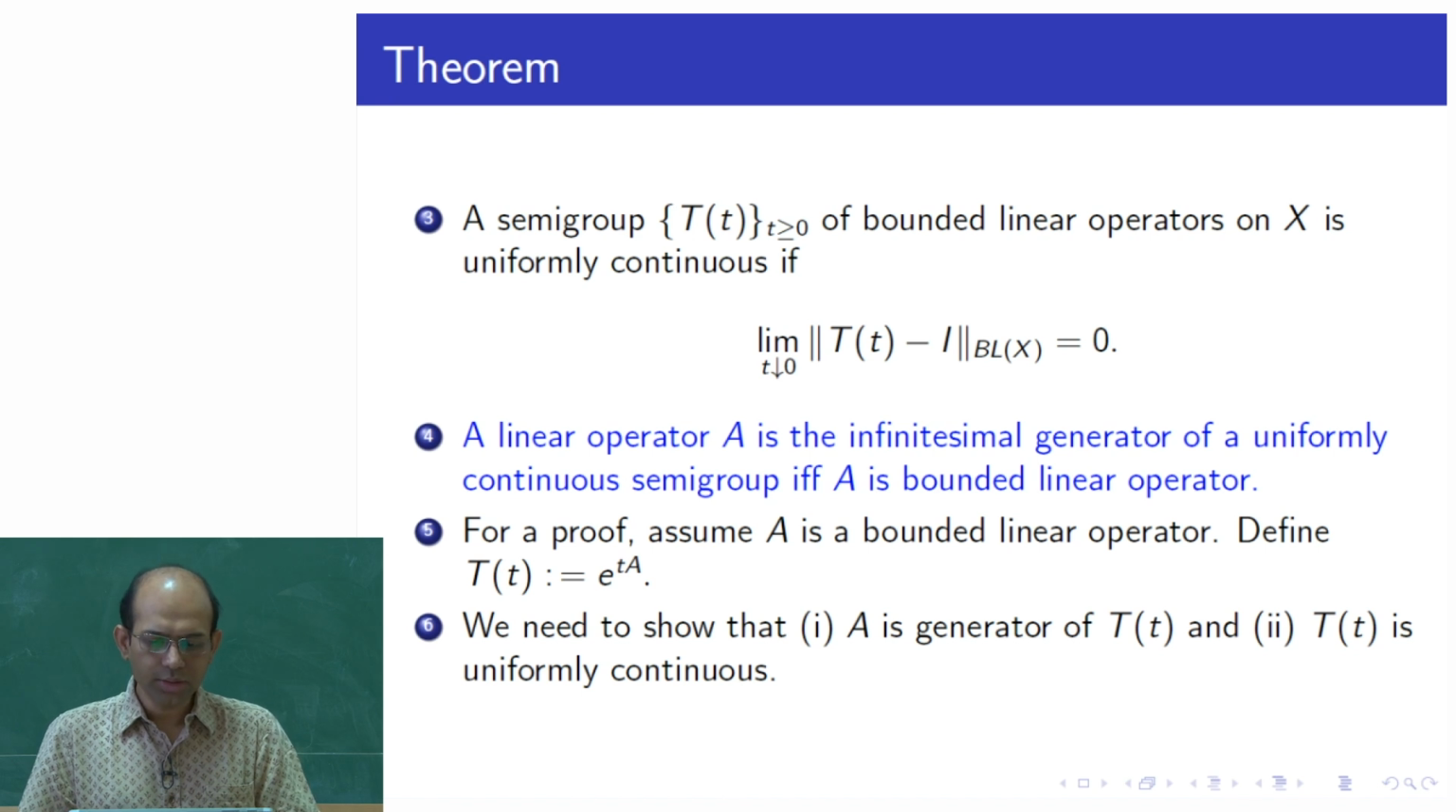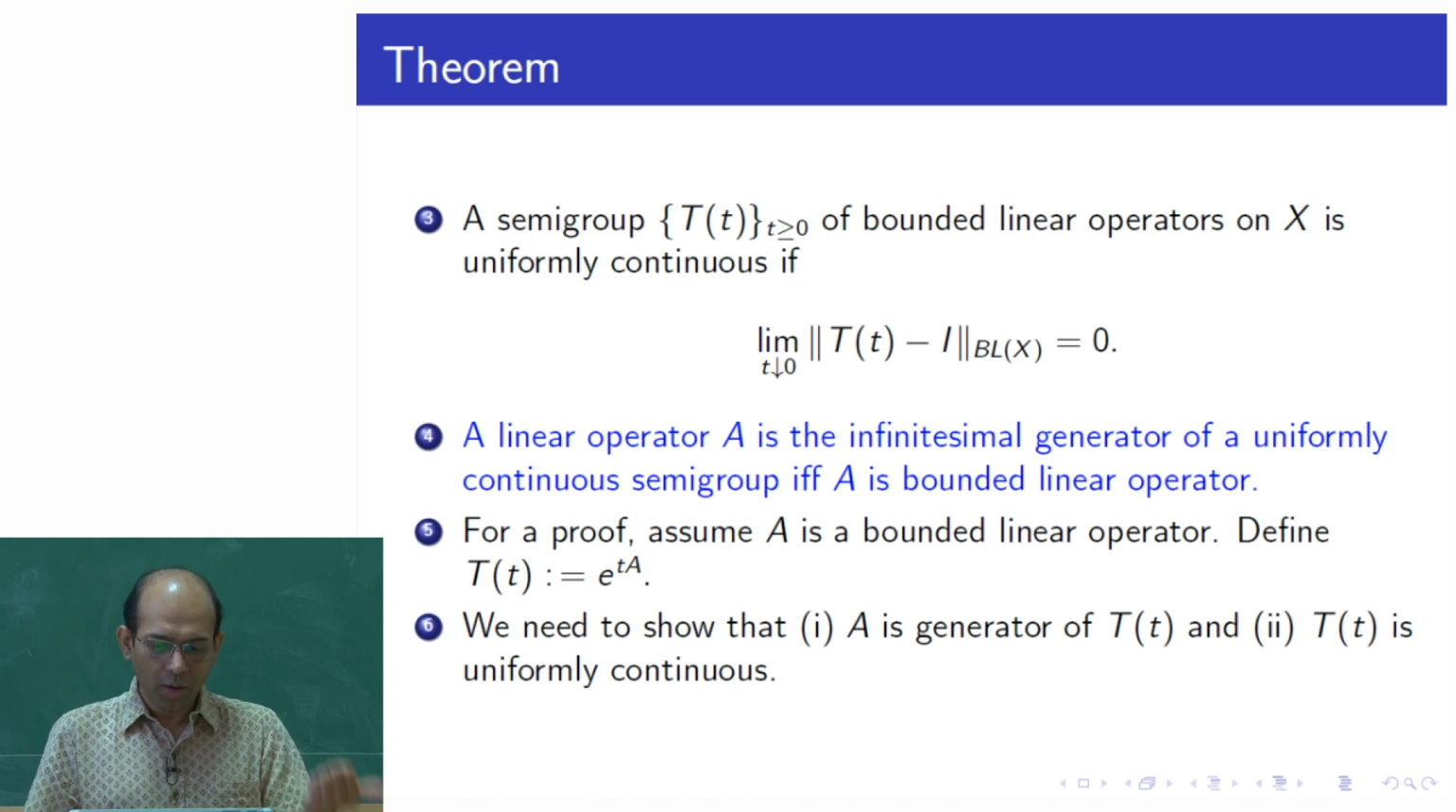So, here if I have a bounded linear operator, I can always define what is e to the power tA, as the limit of the series expansion of the exponential series. But this theorem does not say that, for the semigroup we are going to get from e to the power tA, whether there is any other semigroup also for which A would be the infinitesimal generator. It does not say that the generator uniquely determines the uniformly continuous semigroup.